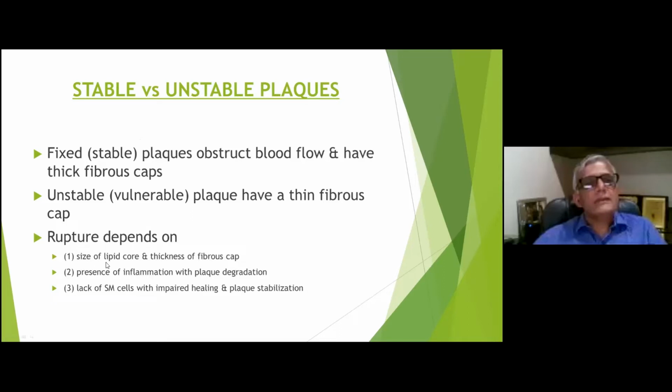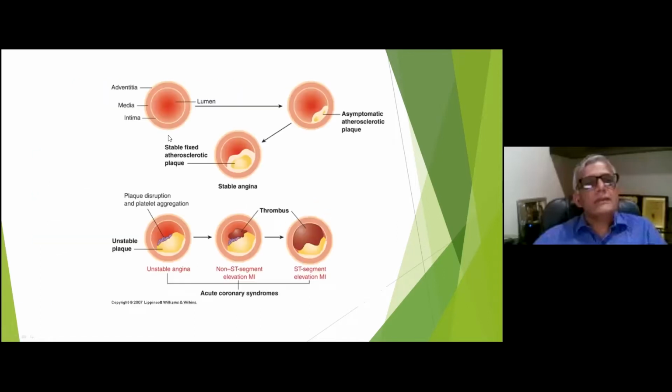And the rupture depends on the size of the lipid core and thickness of the fibrous cap. If the cap is thin, there may be acute rupture, and this leads to acute coronary syndrome. Apart from this, presence of inflammation, plaque degradation, lack of smooth muscle cells, or all of these can lead to unstable plaque formation. So these are the various stages of the CAD.